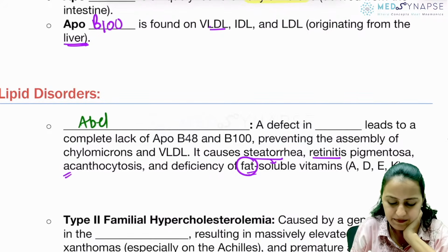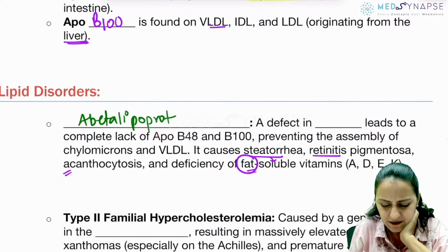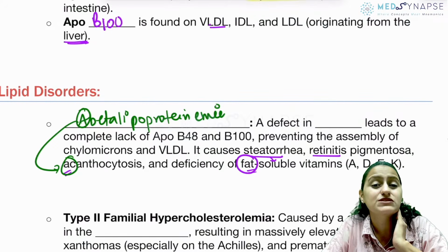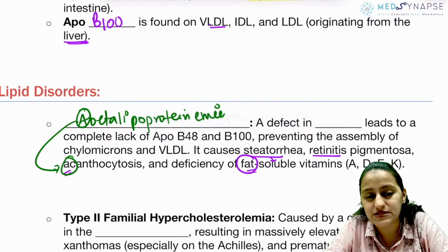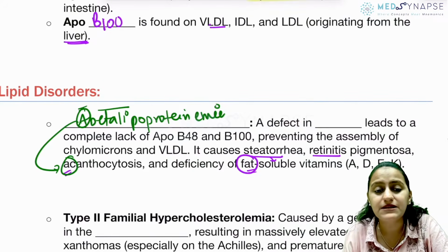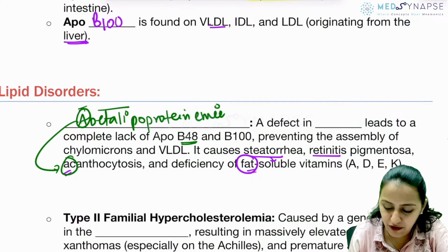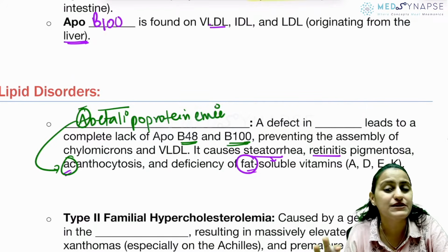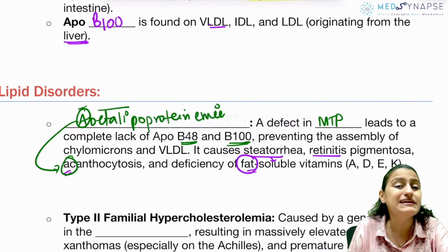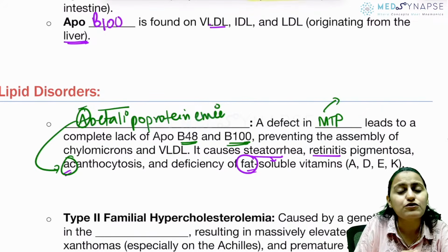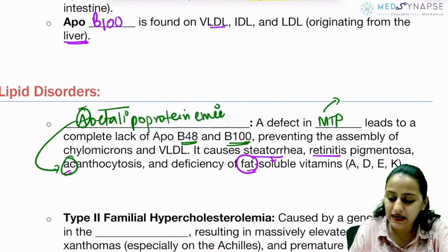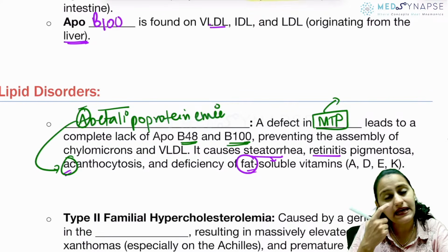This is abetalipoproteinemia. Remember A for A. It has acanthocytosis, not echinocytes. A means absent, beta lipoprotein means the lipoproteins with Apo B, B48 and B100, will not be there. Where is the defect? Very good, Inderjeet. It is the MTTP gene, the MTP defect, which is microsomal triglyceride transfer protein. So the defect in MTP is what you have in abetalipoproteinemia.